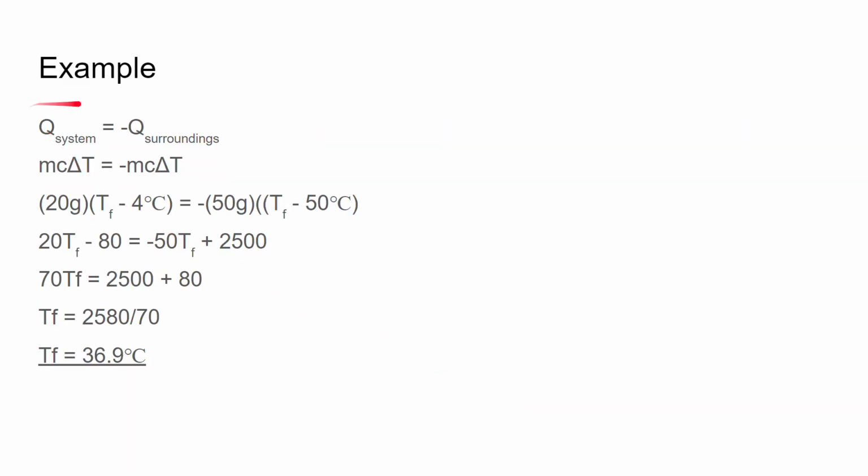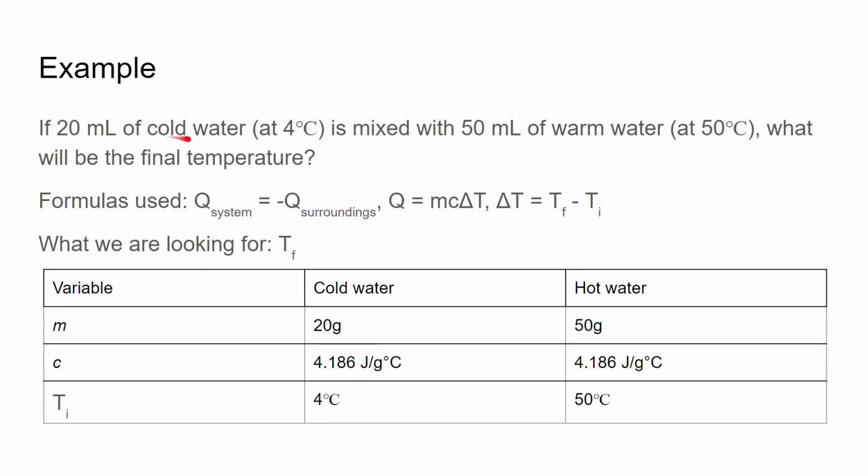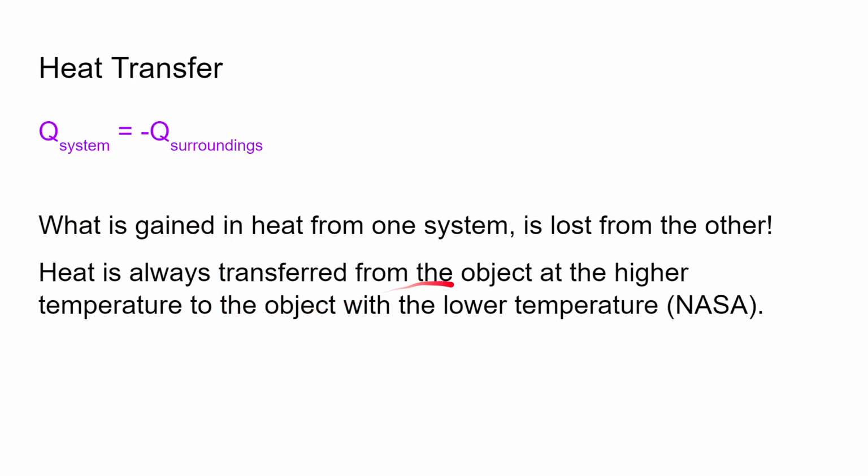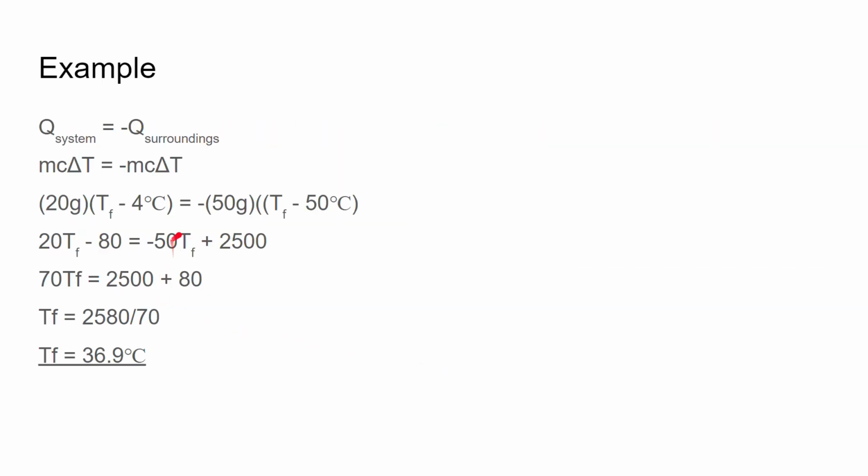So we say Q system, so the heat gained by this system is what's lost in the surrounding system, right? The cold water is going into the warm water. Like we had before, heat is always transferred from the object at the higher temperature. So the higher temperature is losing, and that's why it has the negative symbol. So we do the formula. We plug it in: 20 grams, TF minus 4 degrees Celsius, and negative 50 grams, TF minus 50 degrees Celsius.